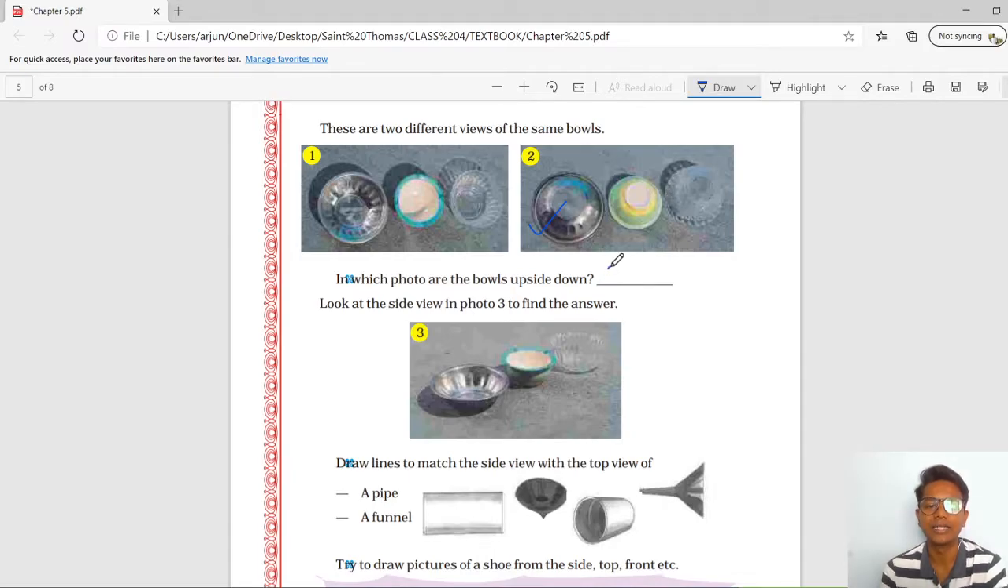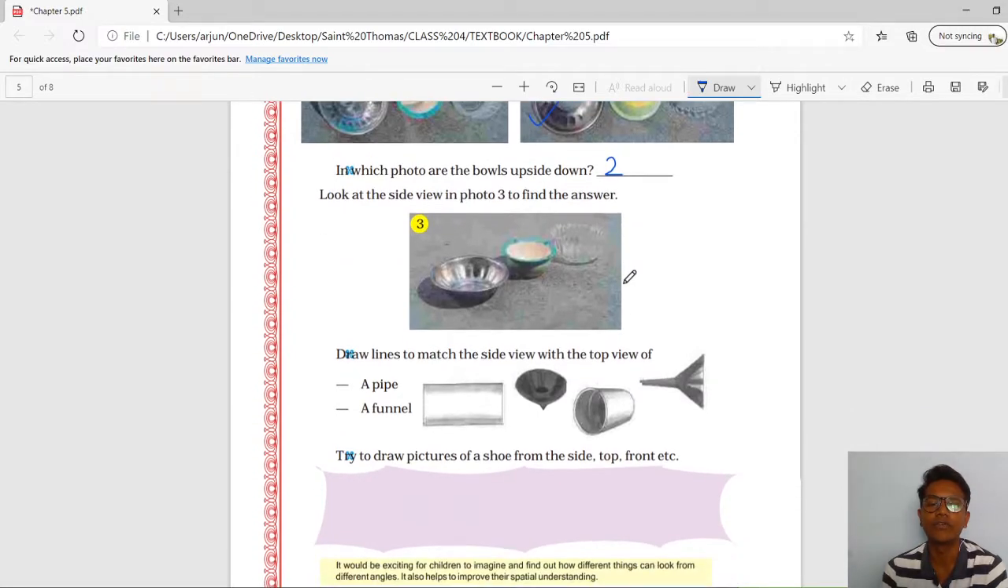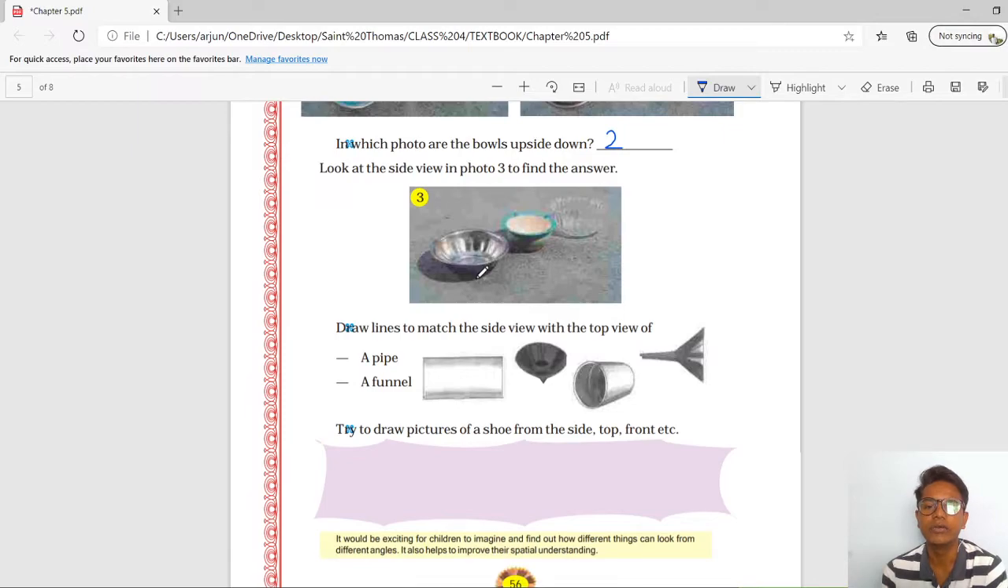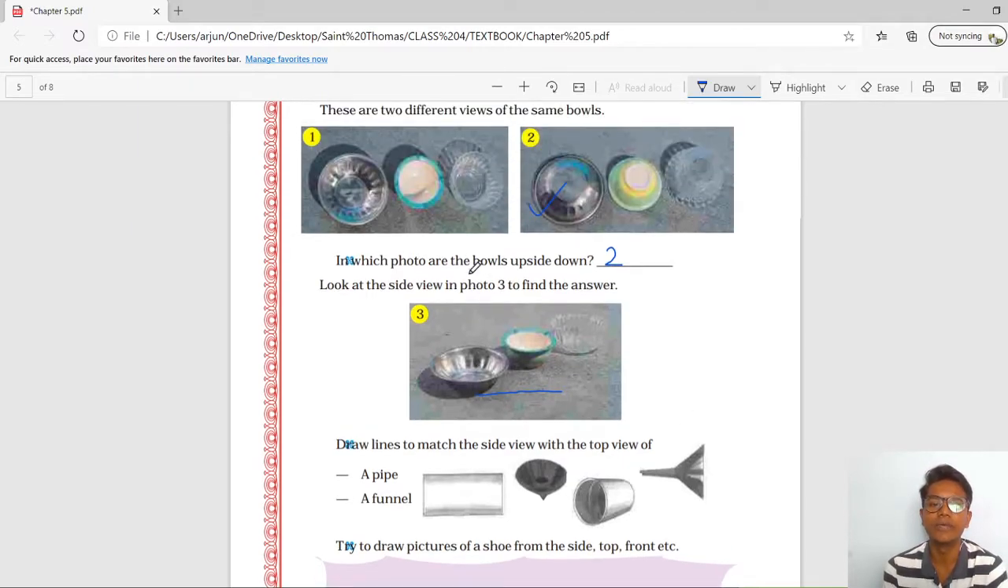So the answer will be to look at the side view in photo 3 to find the answer. Okay, so here you can see that this is the third figure in which the side view is given. This is the proper figure, but if we put this in an upside down direction, okay, we turn it through 180 degrees, so it will look like the second one.